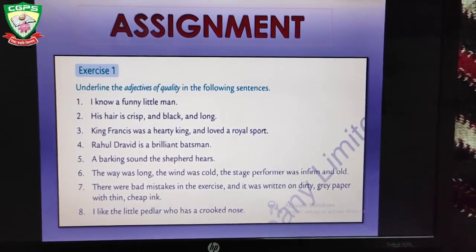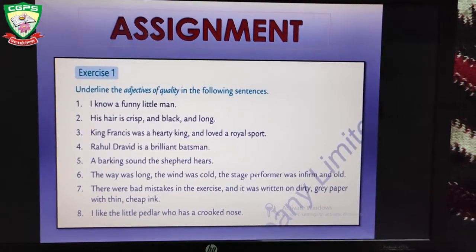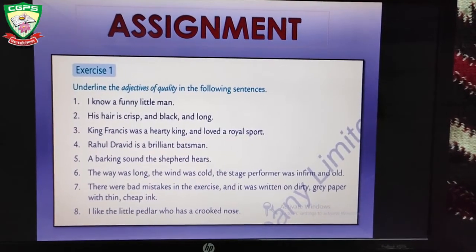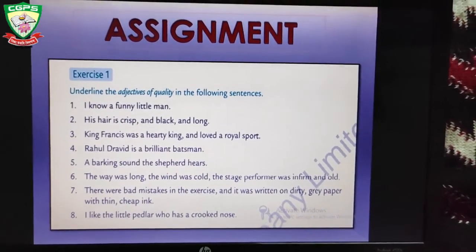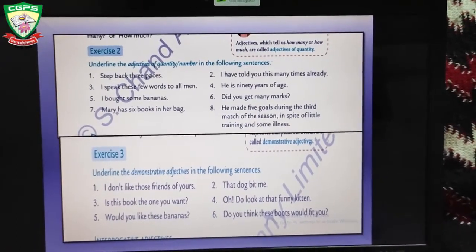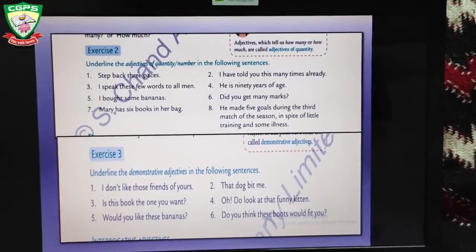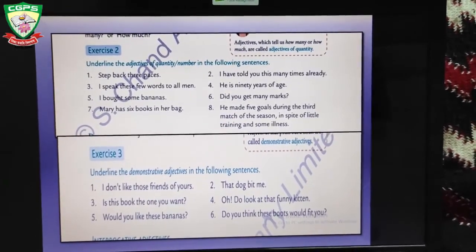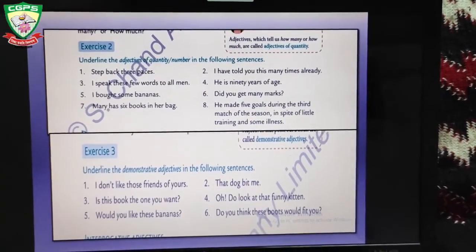I know a funny little man. So the words funny little are describing the man. So the adjective of quality is funny little. Exercise 2, you have to underline the adjective of quantity. Example, step back 3 paces. 3 is the adjective of quantity or number.